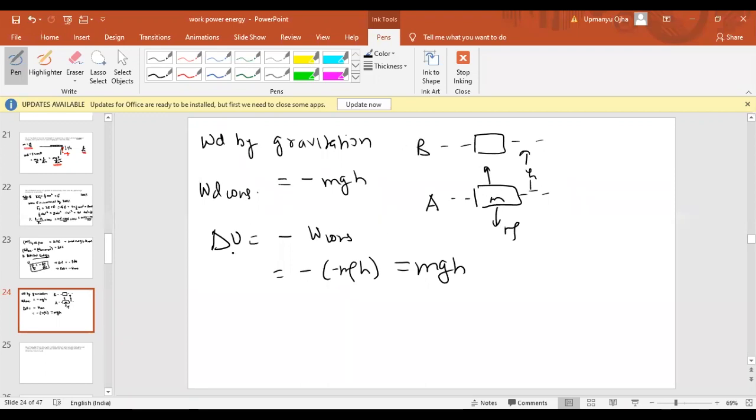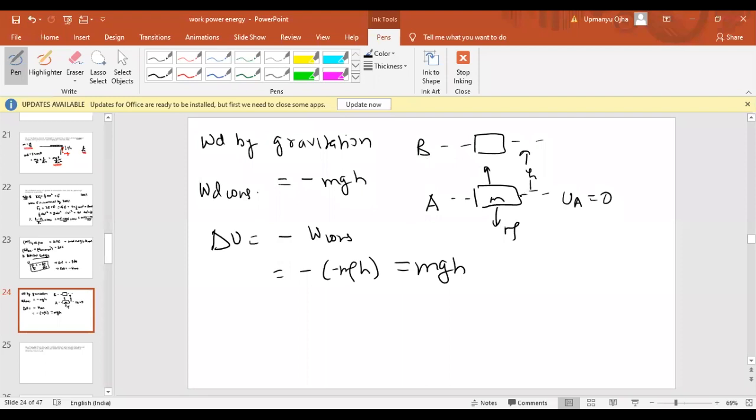So from this explanation, we found that the change in potential energy will be equal to mgh. Now here the change in potential energy can only be defined if we define the potential energy at A as equal to 0, which means we have to define the reference point from where we are displacing the body. If we are displacing from the ground, we can take ground as reference point. If we take B as reference point, then B will be the reference point.